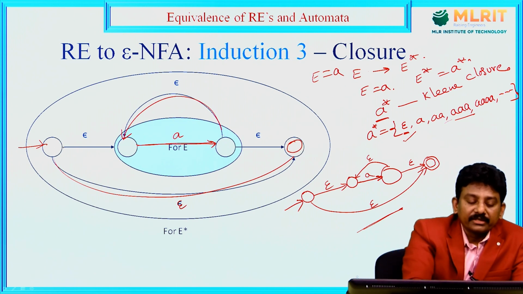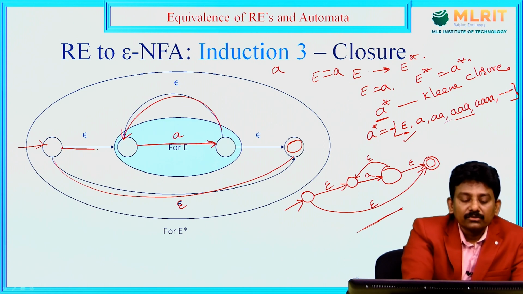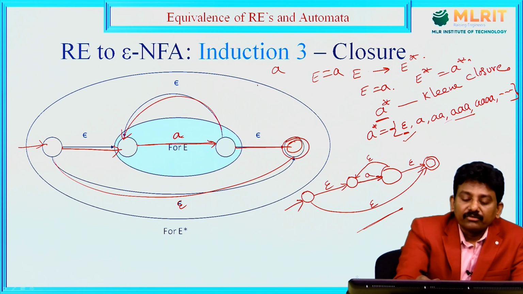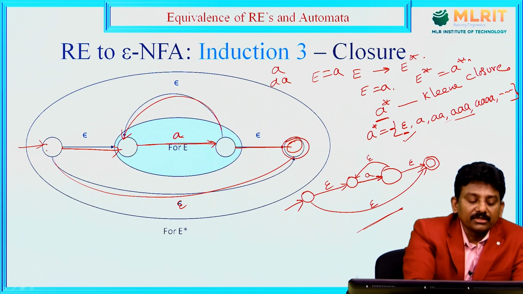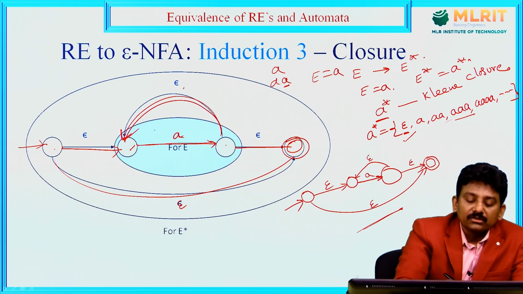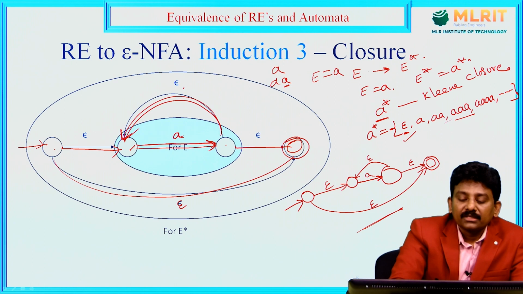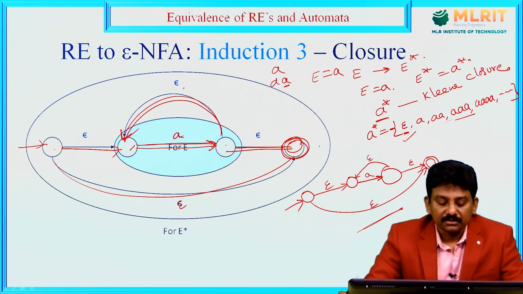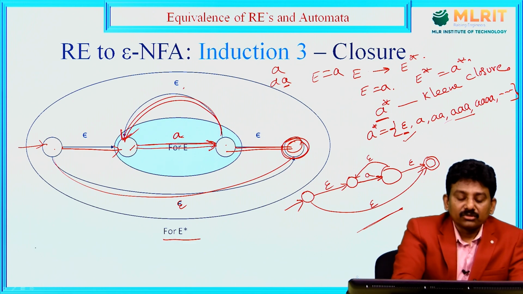If there is one A, I can go from the initial state to here with an epsilon move, read A there, then go from this state to the final state. If I want to read 2 A's, from the initial state I can go to this state and read A. After reading A, to read one more A, I go back to the previous state with a null move, then read the second A and go to the final state. Like that, you can read any number of A's. This is the NFA with epsilon move for E star.